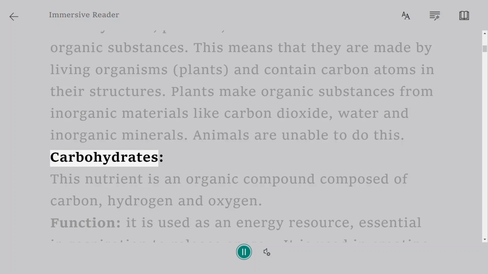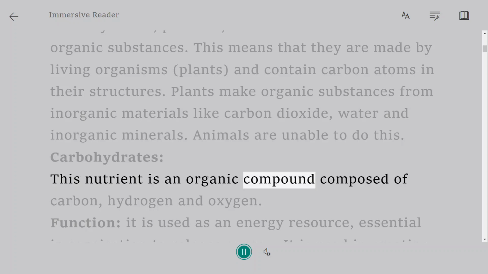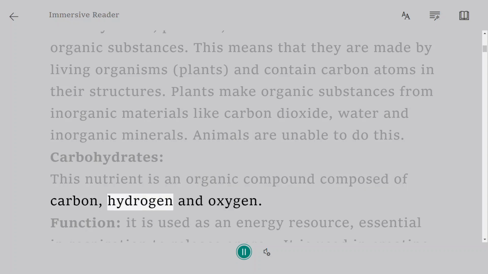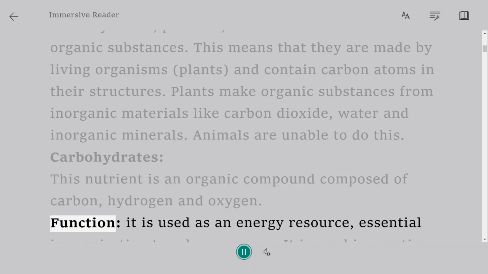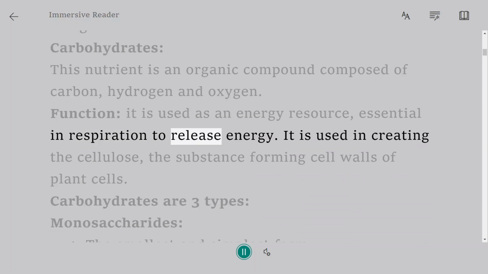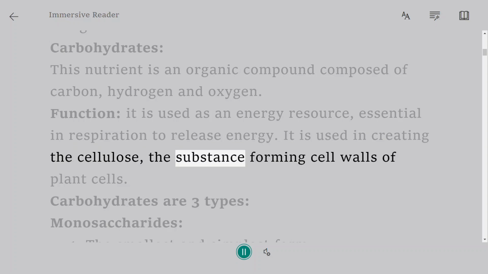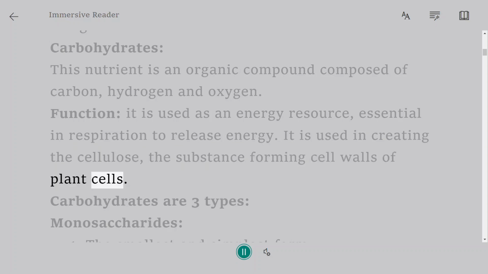Carbohydrates. This nutrient is an organic compound composed of carbon, hydrogen, and oxygen. Function: it is used as an energy resource, essential in respiration to release energy. It is used in creating the cellulose, the substance forming cell walls of plant cells. Carbohydrates are 3 types.